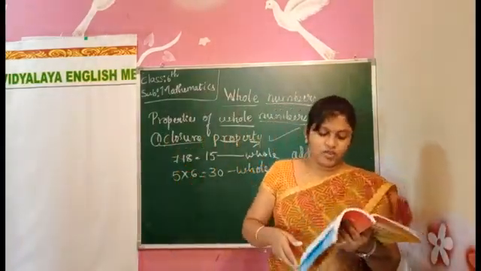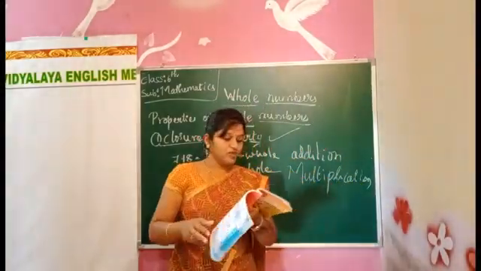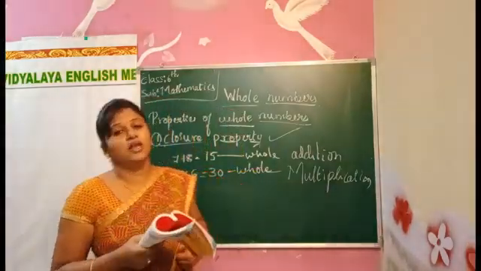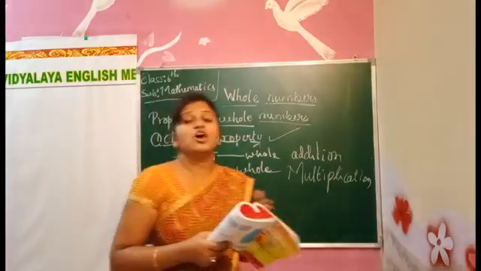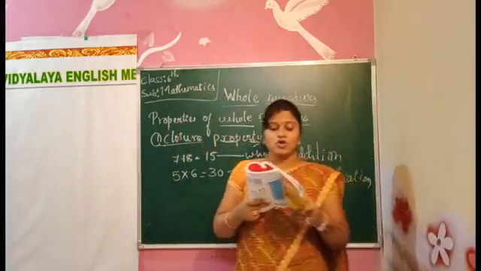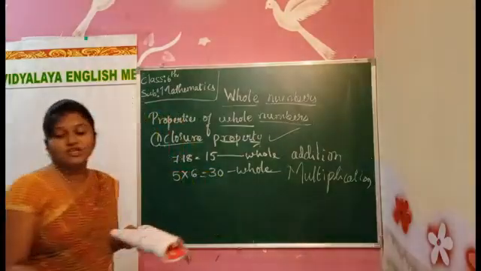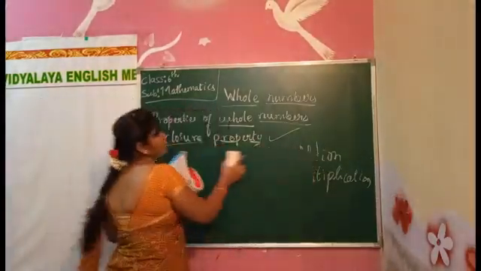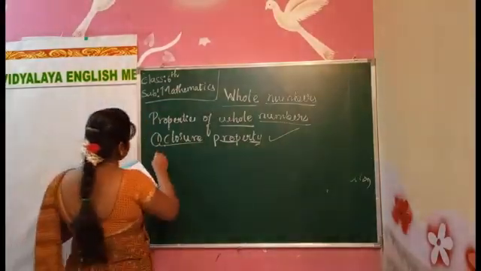Now, what do we say in the next property? Turn to page number 34, children. Now we have the commutative property. For whole numbers, we are thinking about which operations it holds for. The commutative property also holds for addition and multiplication. It will not hold for division and subtraction.